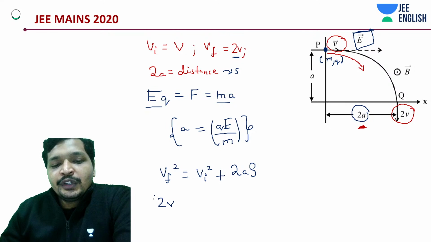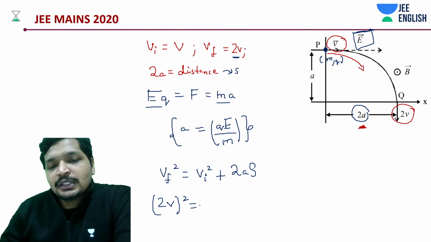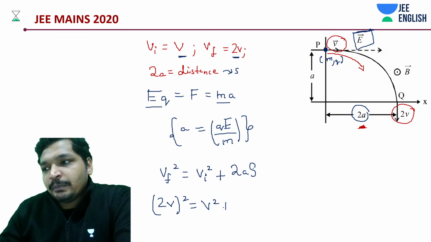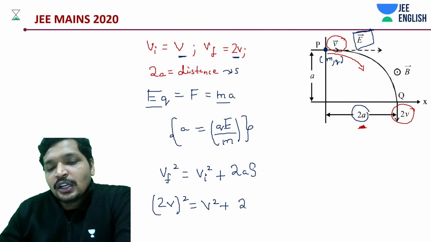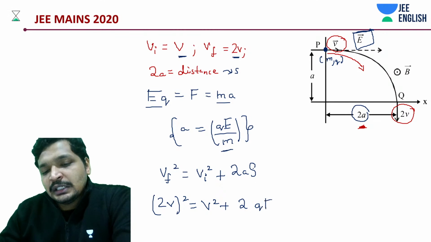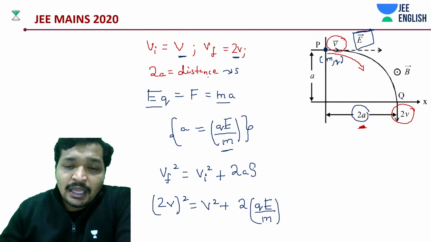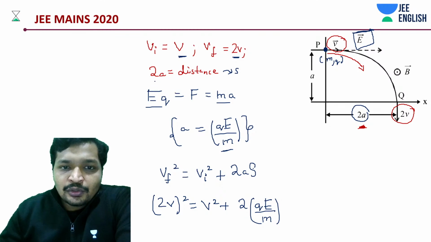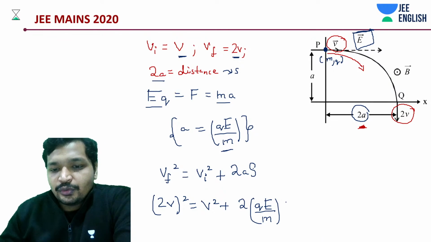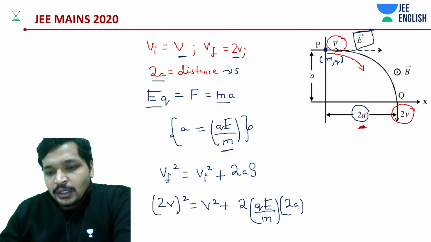So (2v) whole square is equal to v initial square, v square, plus how much? 2 into acceleration, qE by m, into the distance that we have, isn't it? Distance is 2a, right, into 2.